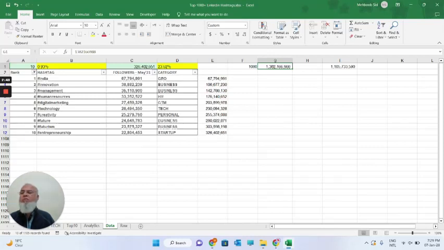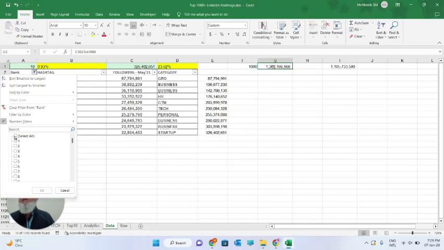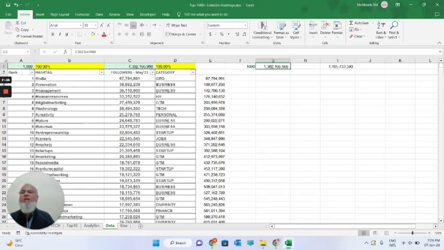These are the total 10 categories which I can get quickly by using this filter tool. If I clear this one, I can see by categories.